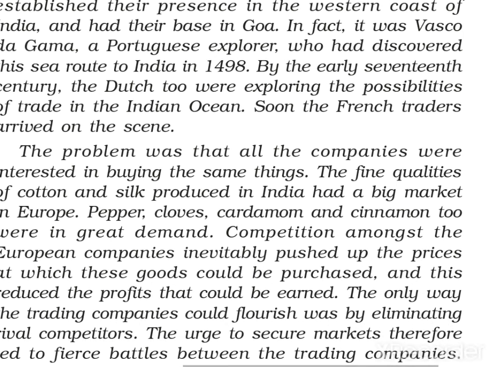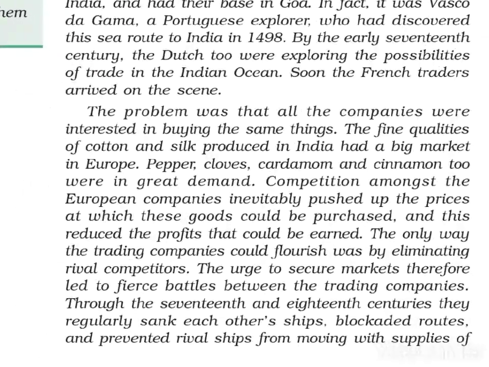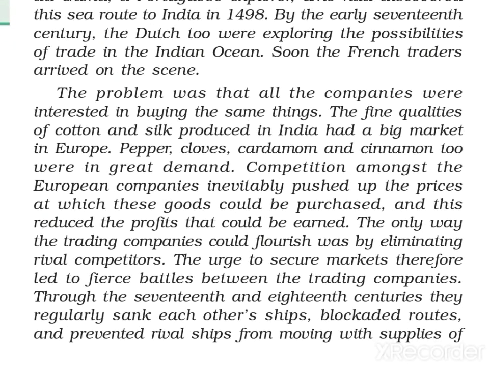The problem was all the companies were interested in buying the same thing. Right? Which type of things were in great demand in European countries? It is given here. The fine quality, you can underline it because it is part of your textual answer also. The fine qualities of cotton and silk produced in India had a big market in Europe. Right? Indian cotton and silk were demanded by royal families in European countries. Along with this, pepper, cloves, cardamom, cinnamon too were in great demand. So, cotton and silk were there and other spices were also in great demand.